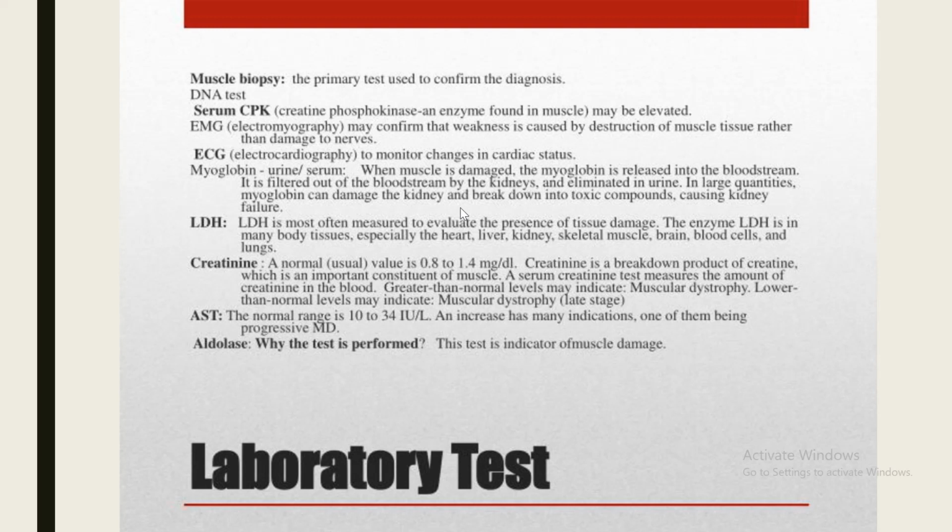Facioscapulohumeral dystrophy, only the difference you will see here, the facial muscles are also involved in this case of muscular dystrophy, along with muscles of shoulder girdle, facial muscles, and peroneal muscles. Onset is again before, middle, or late childhood. Affect muscles of facial and shoulder girdle.